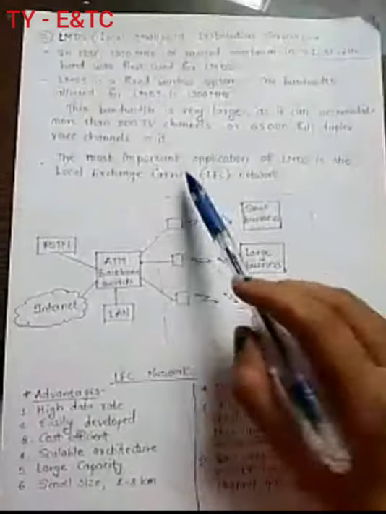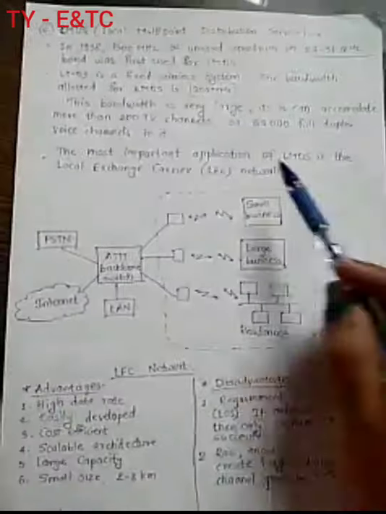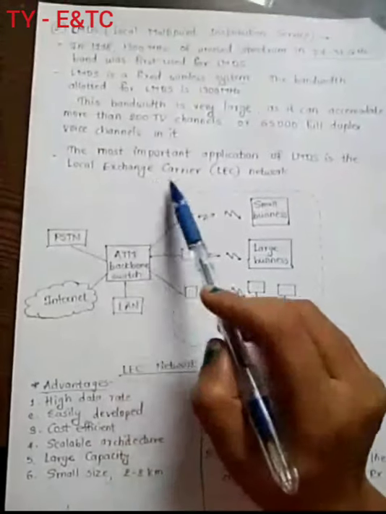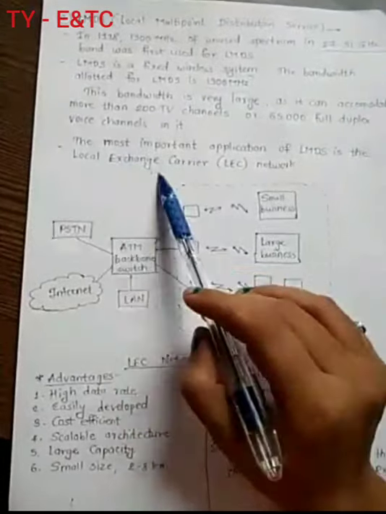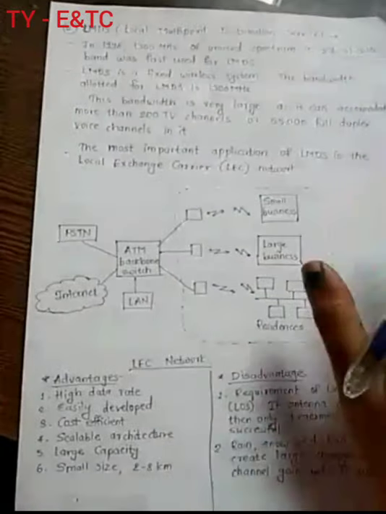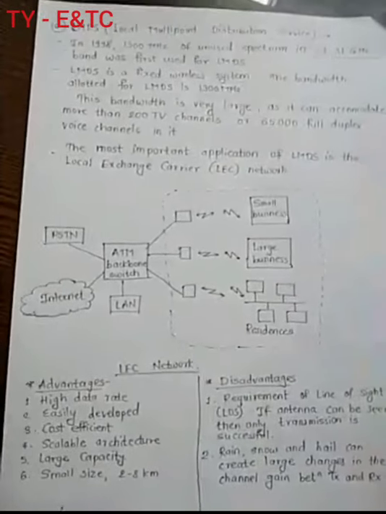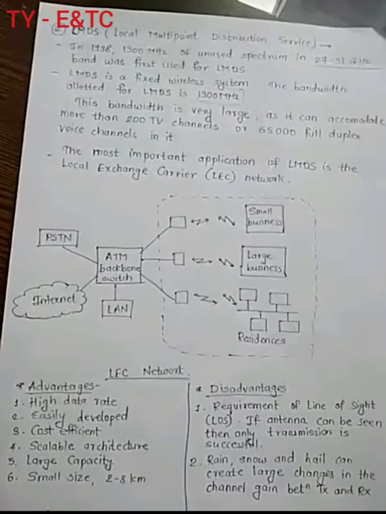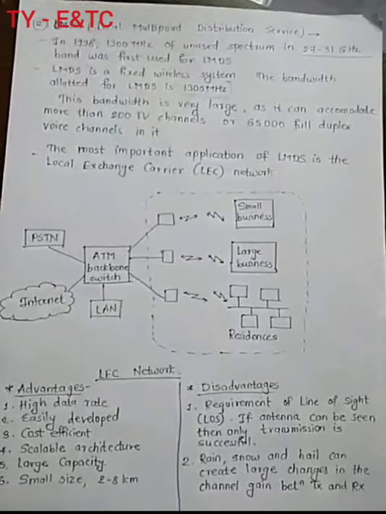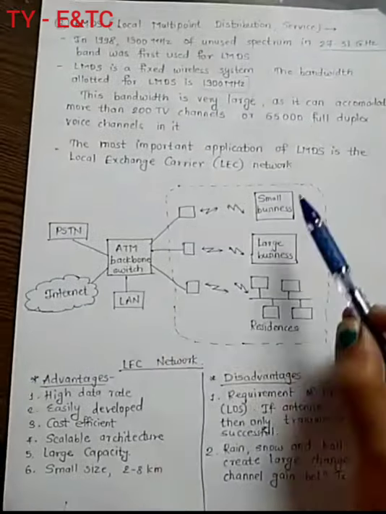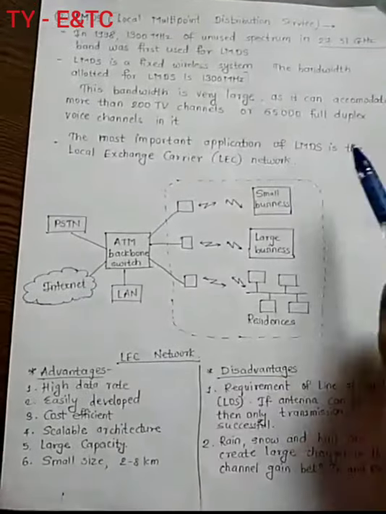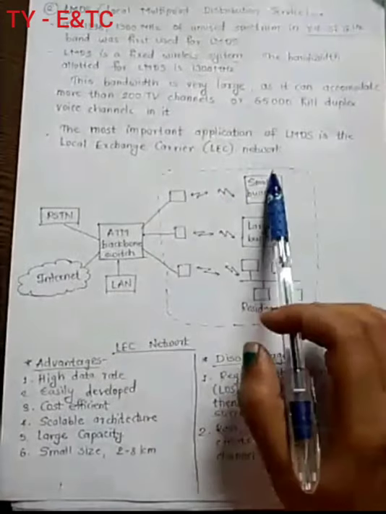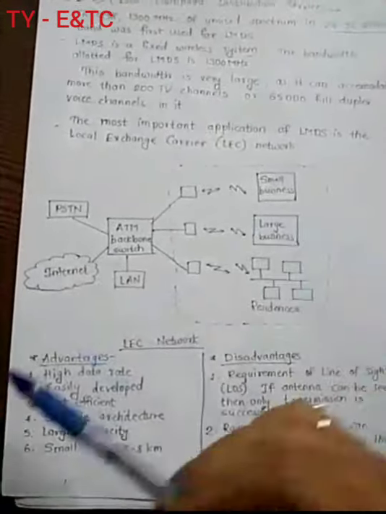The most important application or example I can say, it is called as a LEC network or local exchange carrier network. Local exchange carrier. See, this LMDS is near about same as that of WLL, but we can see different differentiation points in this kind of network, that is LMDS. So this is an example of LMDS called as a local exchange carrier network. If you compare with WLL, it is quite same.